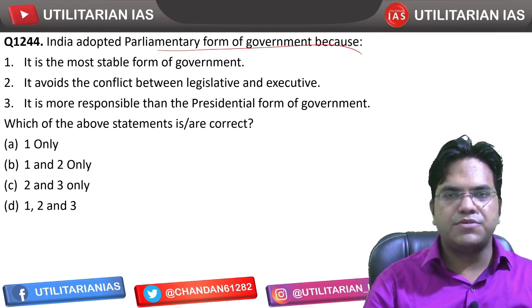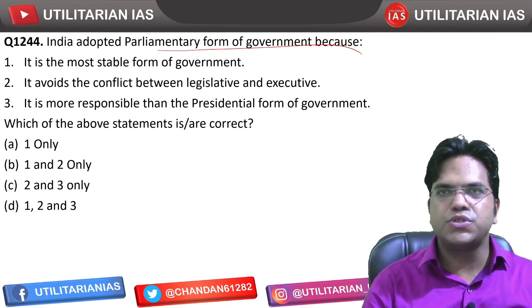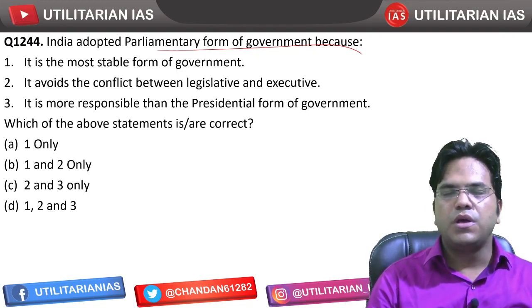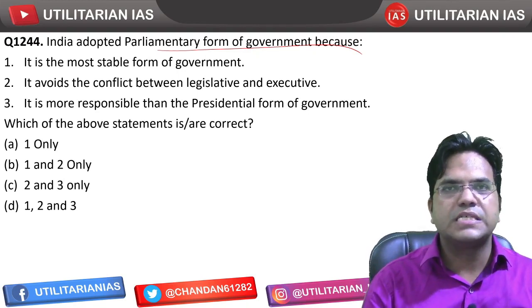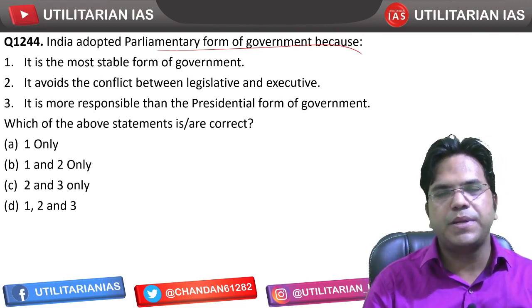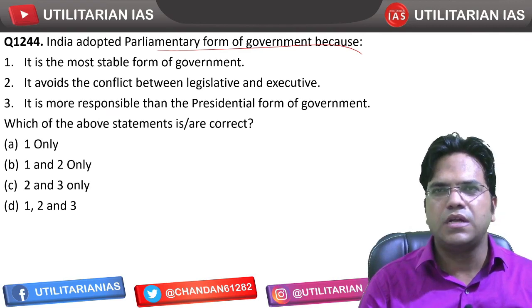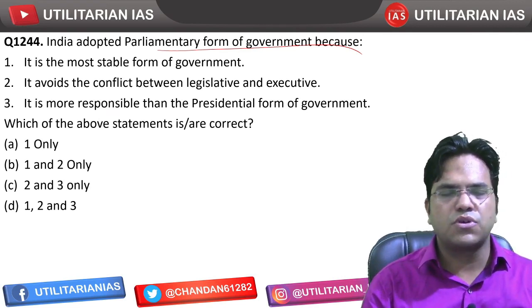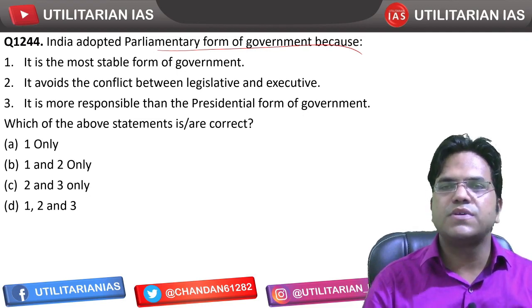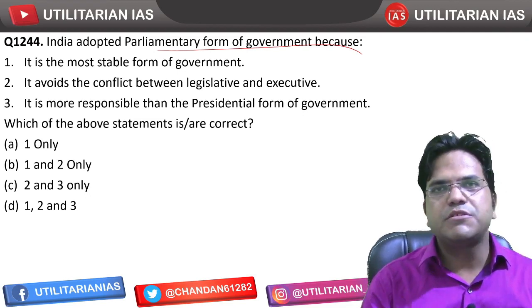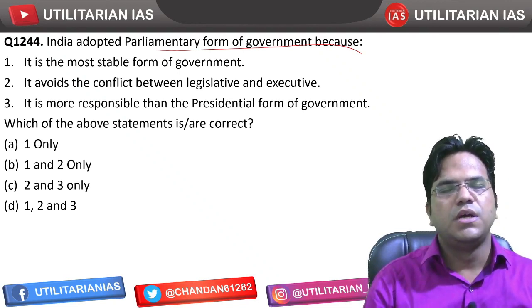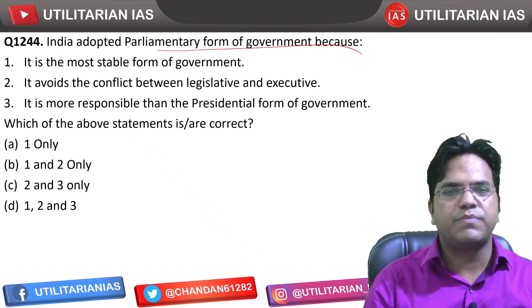Now, from the parliamentary form, why was it chosen over the presidential form? Why did we not go with the American system? Why did we adopt the parliamentary system? There was intense debate in the Constituent Assembly, right? K. Munshi, B.R. Ambedkar, Jawaharlal Nehru. There were intense debates, which we should not get into. There were proponents of the presidential system as well as proponents of the parliamentary system. Finally, we went with the majority in the Constituent Assembly, which chose the parliamentary system.